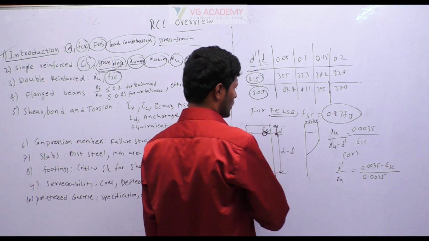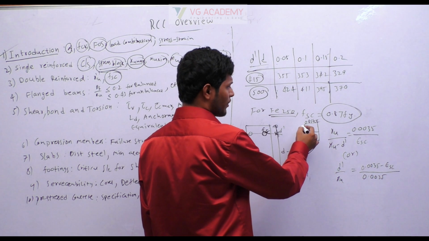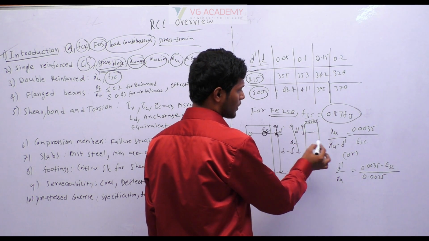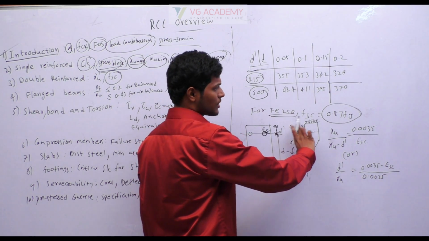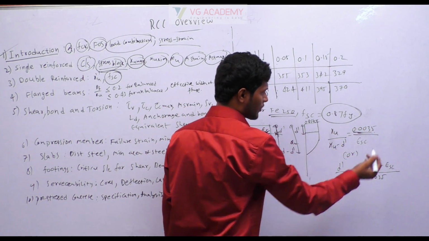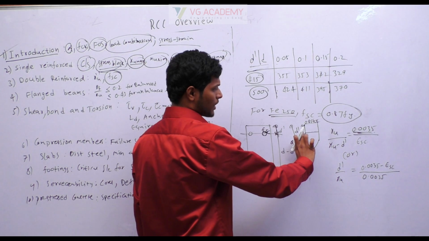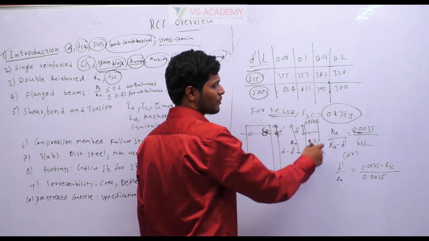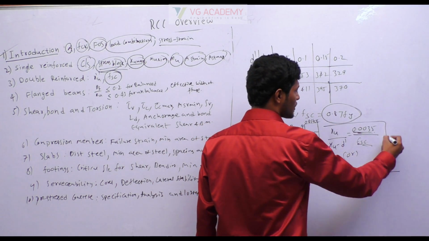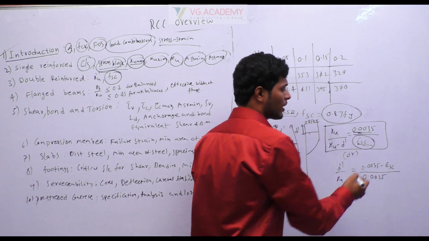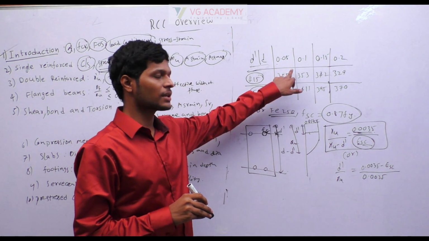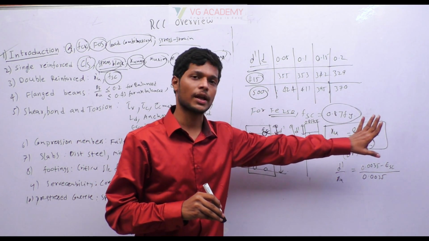Next important bit is where this d dash value lies in the XU depth. Okay, so for a depth of XU the strain will be 0.0035, and for a depth of XU minus d dash the strain will be ESC. Okay, so here I did not mention the strain values, but this is how you can calculate the strain in compression steel. This is stress in compression steel, this is strain in compression steel.